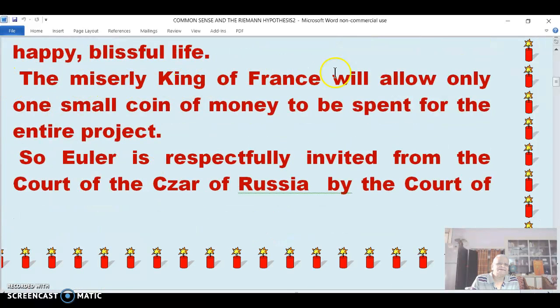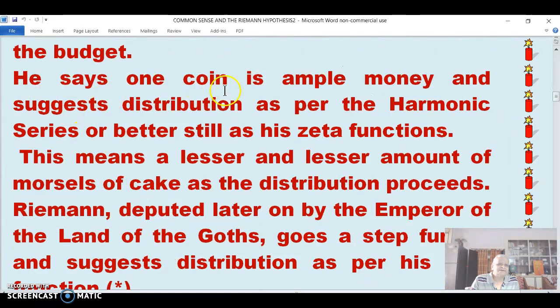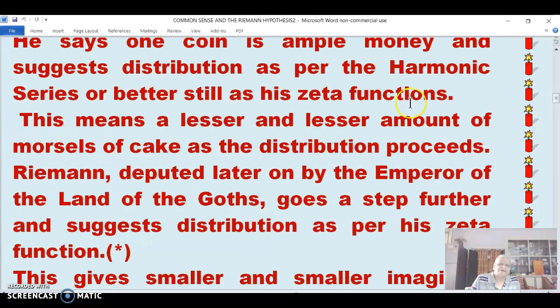However, the miserly King of France will allow only one small coin of money to be spent for the entire world. So Euler is respectfully invited from the court of the Tsar of Russia, where he was working, to the court of France to solve the problem of staying within the budget. Euler says one small coin of money is ample money to distribute the cakes, and suggests distribution as per the harmonic series, or better still as zeta. This means lesser and lesser amounts of cake to citizens as distribution proceeds.